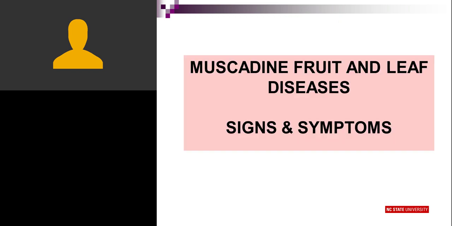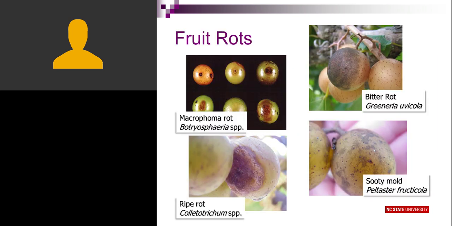Once you get into the season, you start seeing symptoms of these diseases and also signs of the fungi that cause diseases. Now, signs are where you actually see the fungus itself, spores or mold on the surface of fruit or leaves. And symptoms are just what it sounds like, the symptoms that they cause.